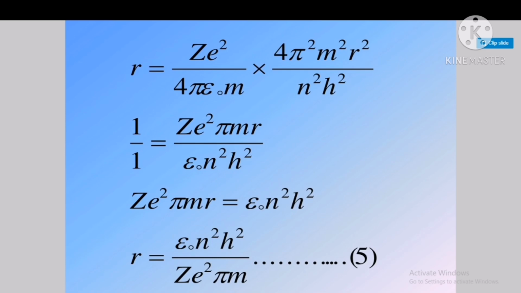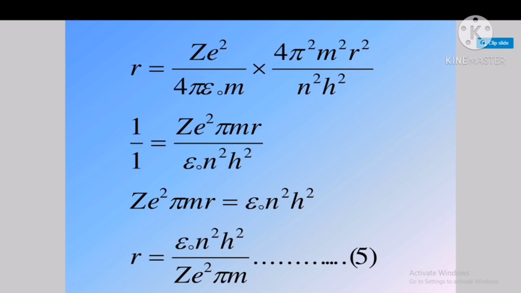Now here m1 and 1 m cancel, 4 cancel, pi cancel, and 1 r here also cancels from the left hand side and right hand side. So we get z square pi mr equals epsilon naught n square h square, or r equals epsilon naught n square h square by z square pi m. So this is called equation number 5, and this is the radius of the Bohr orbit. So in that way, by using this Bohr's theory, we find out the radius of this atom.